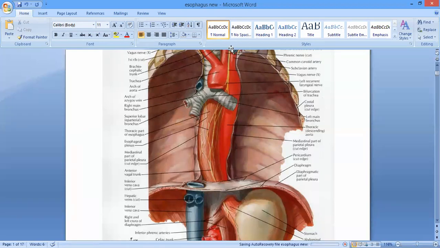So what is its extent? It extends from the lower border of C6 up to T11. Is it clear? Yes. Okay. Now the diameter. I have already told you its length.